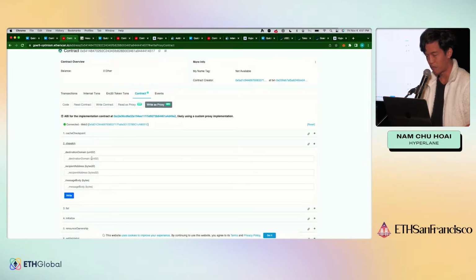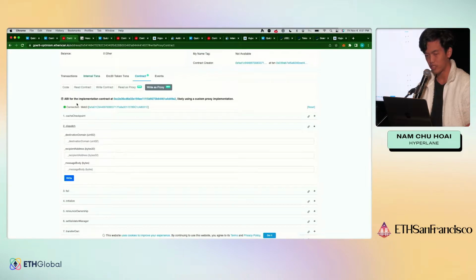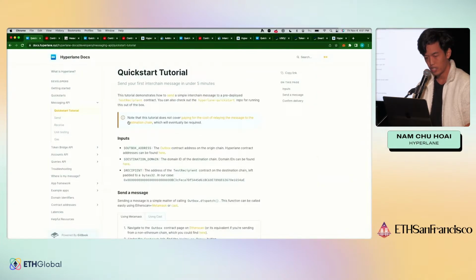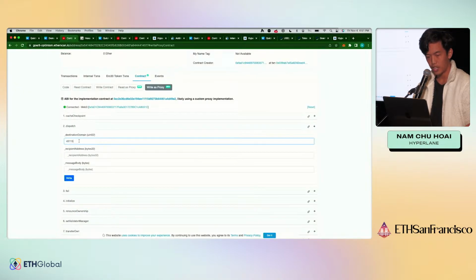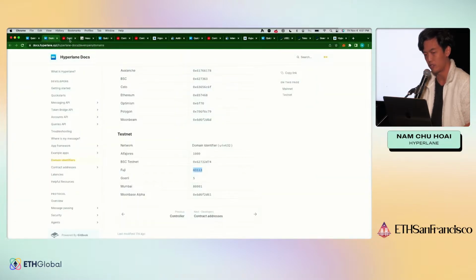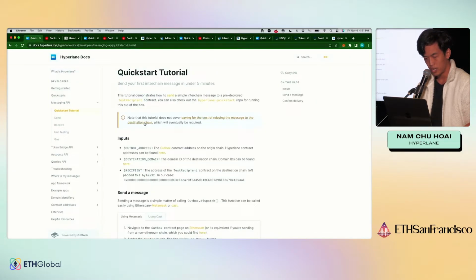So again, what do we have? Three arguments. One is the destination domain. In here we have a list of destination domains, so let's maybe send it over to Fuji. We want to send it to a recipient. We have pre-deployed sample recipients on every chain that you can use, or you can obviously send it to your own contract if you want to. In this case, this one is our test recipient.